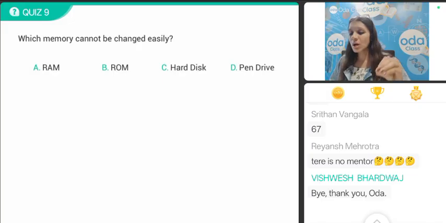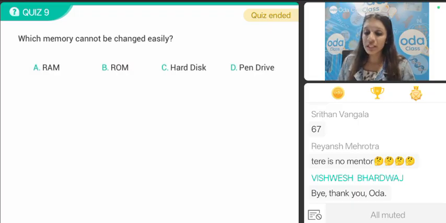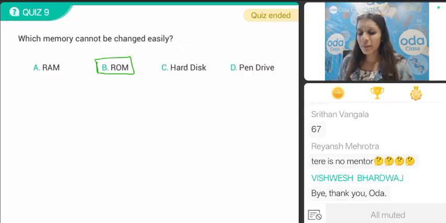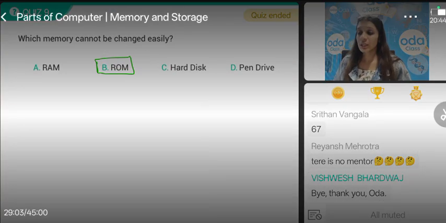Which memory cannot be changed easily, बच्चों? Obviously, the right answer is option D, ROM. ROM is just read-only memory. That means you cannot change it. ठीक है? ROM का full form क्या है बच्चों? Read-only memory. मतलब उसको सिर्फ देख सकते हो, पढ़ सकते हो और उसको change कभी नहीं कर सकते.